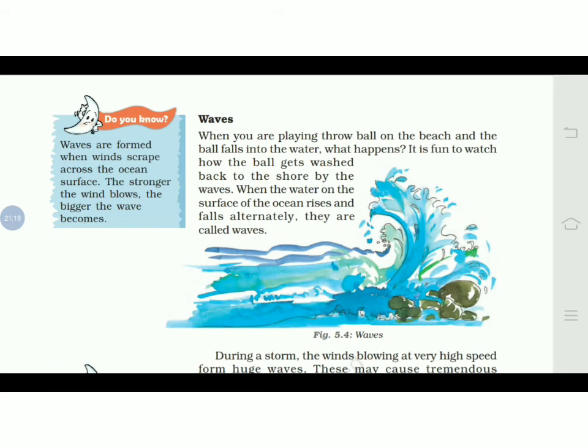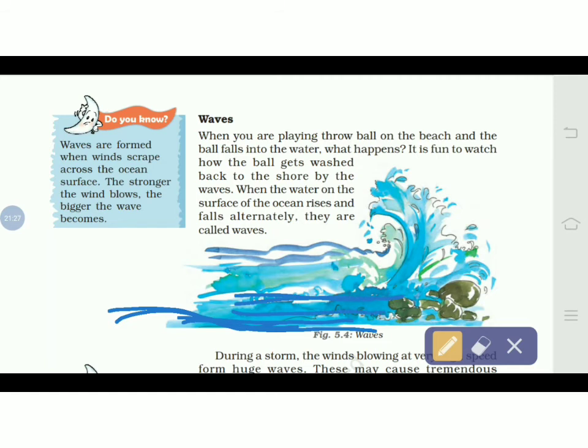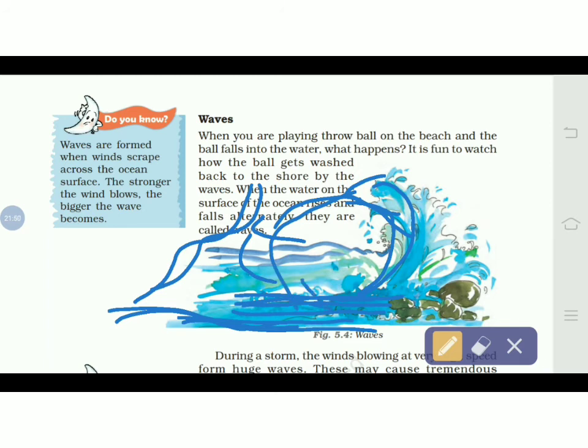Because of the waves. The surface of the ocean body, this is the surface, you can see over here. This surface of the water body rises up. As you can see, the waves are rising up. Then after rising up, they come towards which area? This is the shore, okay, the seashore. So they are coming up to the shore area,